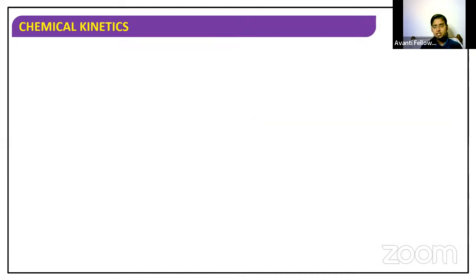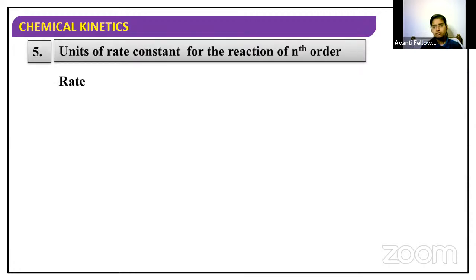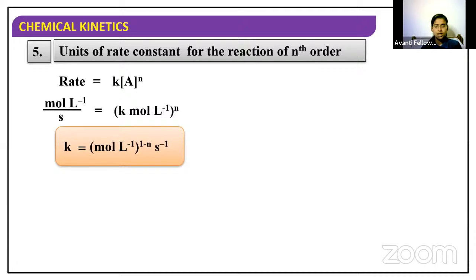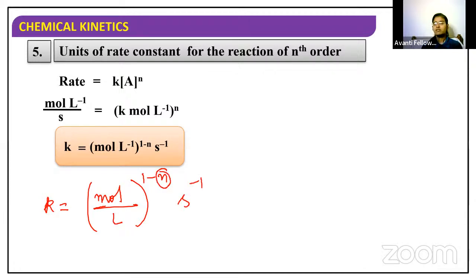Like this, I can find out the rate constant for any nth order reaction, it can be fourth order reaction or fifth order reaction, it can be anything. You can go with the same method itself, but to find out the unit for any nth order reaction, I am going to use one formula. That formula is K is equal to mole per liter to the power 1 minus N, second inverse, where N is the order of the reaction.